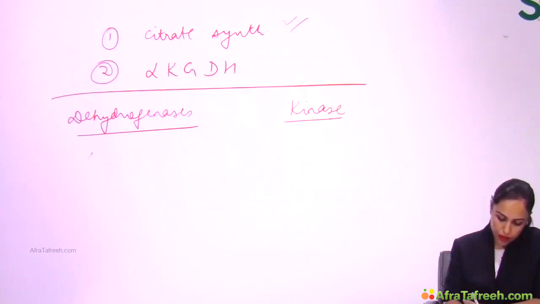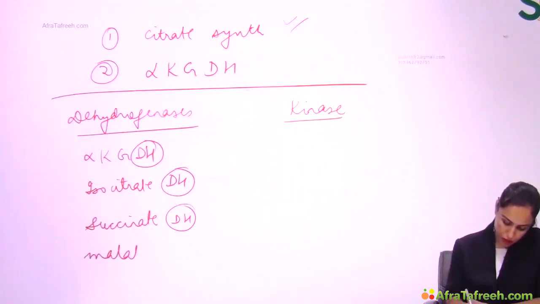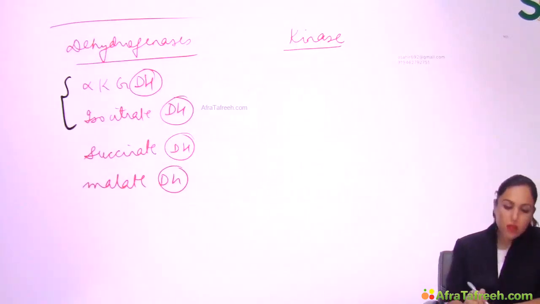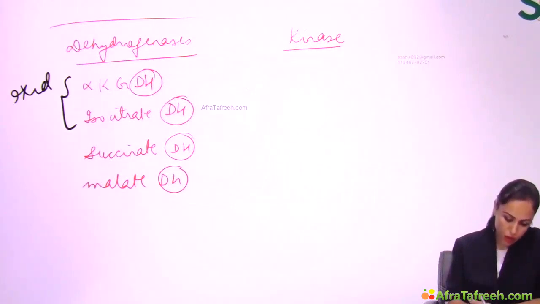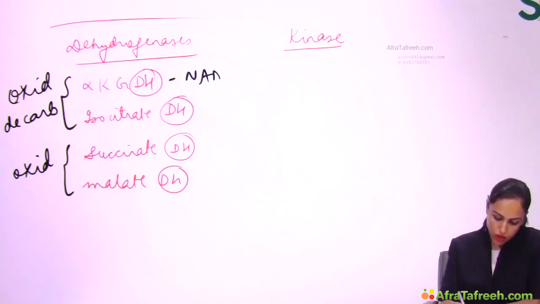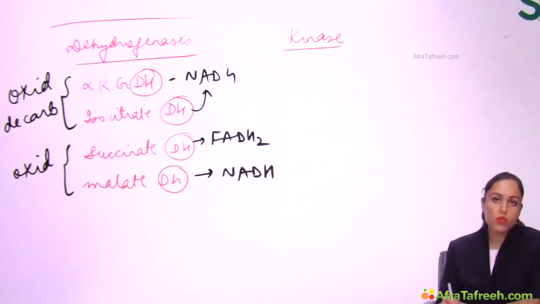Dehydrogenases are 4, that is alpha ketoglutarate dehydrogenase, then isocitrate dehydrogenase, then succinate dehydrogenase, and the last one is malate dehydrogenase. Out of these, the first 2 which I have written are doing oxidative decarboxylation, but the other 2 are only doing oxidation. And you know, in alpha ketoglutarate dehydrogenase and isocitrate dehydrogenase, NADH is formed. Succinate dehydrogenase will form FADH2, and malate dehydrogenase is also forming NADH, right?